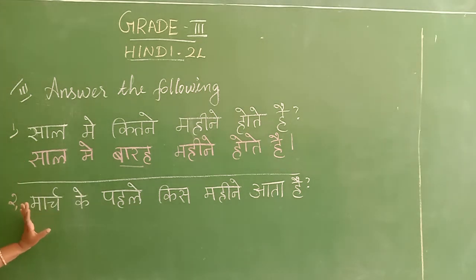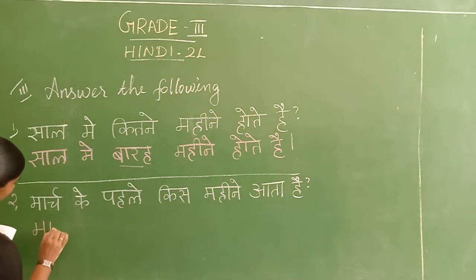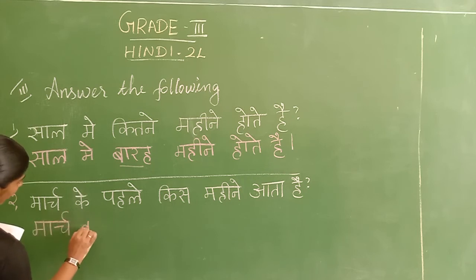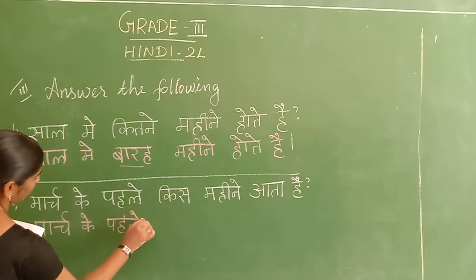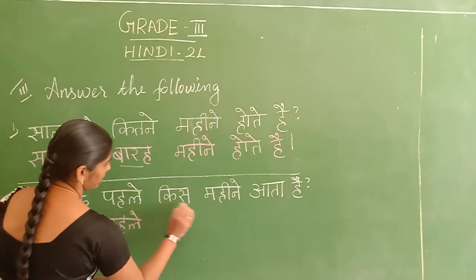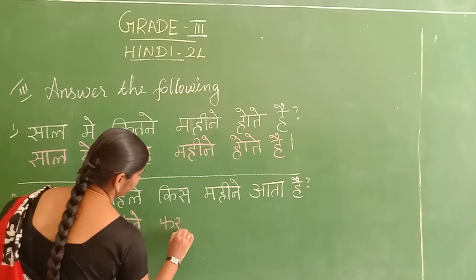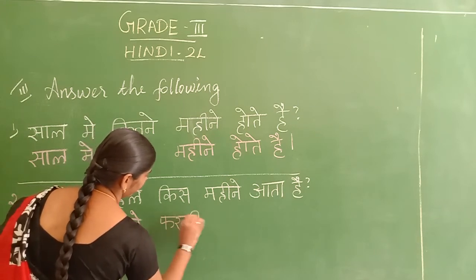Which month will come before the March? January, February, March. So February is the correct one, no? So the answer is मार्च के पहले फरवरी आता है.